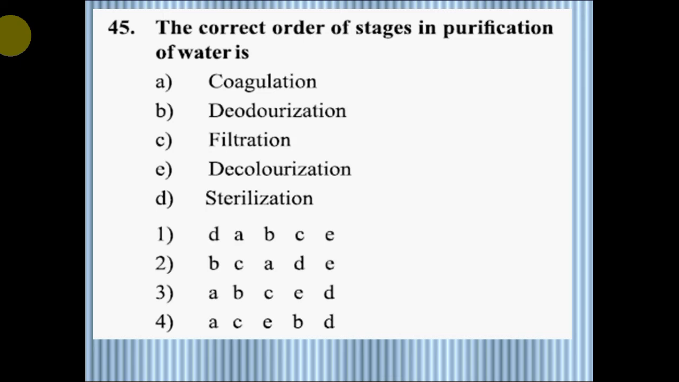Question number 45. The correct order of stages in purification of water is: A, Coagulation; B, Deodorization; C, Filtration; E, Decolorization; D, Sterilization. Option 1, D, A, B, C, E; option 2, B, C, A, D, E; option 3, A, B, C, E, D; option 4, A, C, E, B, D. Correct answer is option 4, A, C, E, B, D.